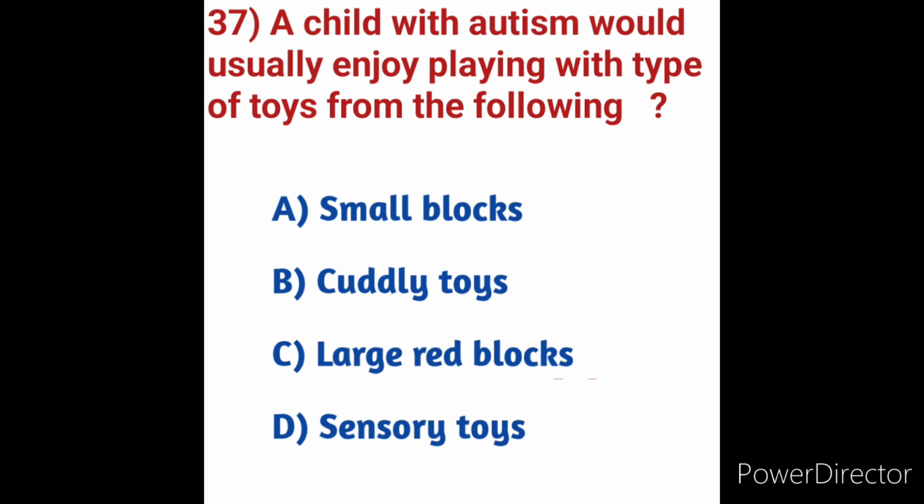What is meant by autism? We will see first. Autism is a spectrum disorder, ASD. Autism spectrum disorder is a developmental disability caused by differences in the brain. People with ASD often have problems with social communication and interaction, and restricted or repetitive behaviors or interests.